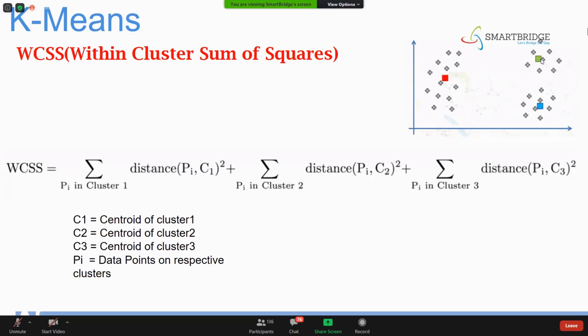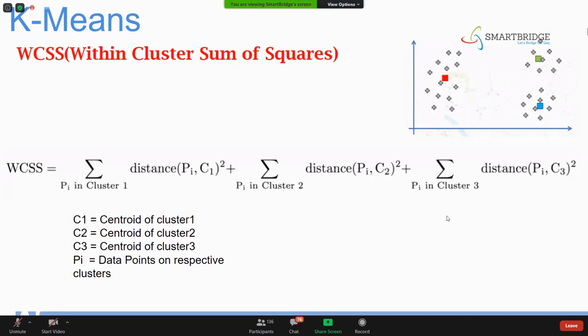Suppose this green point is cluster 2. So from here to here, from here to here, and so on, that is nothing but the summation of points in cluster 2. Here we'll be getting some value, and here some value. Combined, we call that the WCSS value if you're having 3 centroids. You can see here C1, C2, C3 are nothing but the centroids of the clusters, and Pi is the data points in the respective clusters.